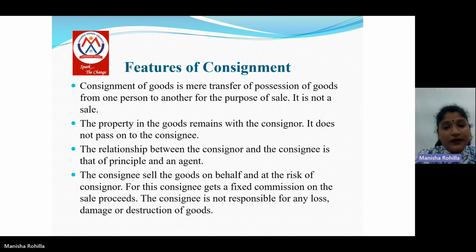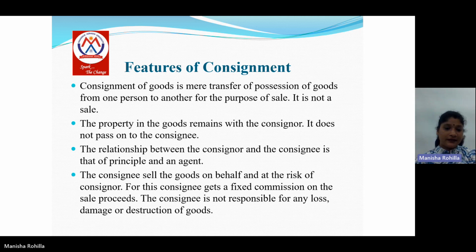The first feature of consignment is that in consignment accounting, the consignor just transfers the possession of goods to the consignee. Second, the property, the ownership of the goods, remains with the consignor. It is not passed on to the consignee. The relationship between the consignor and the consignee is that of principal and agent, in which the consignor is the principal and the consignee is the agent.